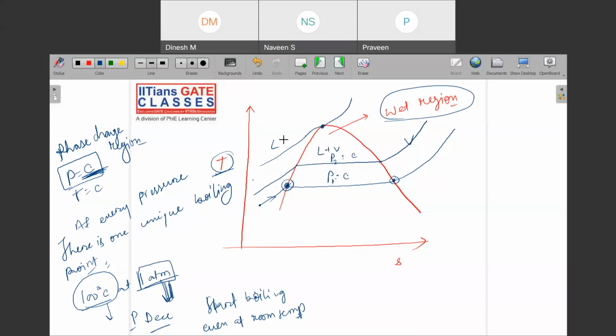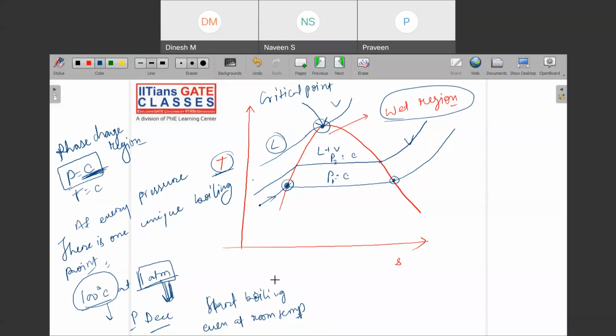Then your liquid has directly flashed into the vapor region, where there is no phase change. So can I say that there is one unique point which converts liquid directly into vapor? This point is called the critical point. Got the idea? Critical point is different and triple point is different. The triple point, as I told you, is where all three phases coexist in equilibrium, and the critical point is the one where liquid directly flashes into vapor.